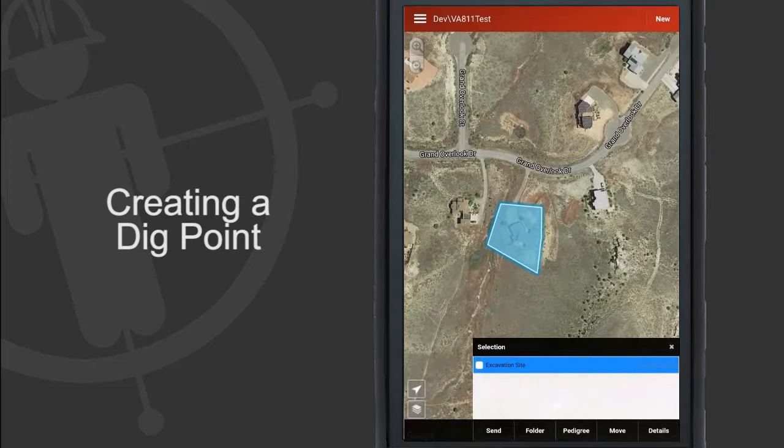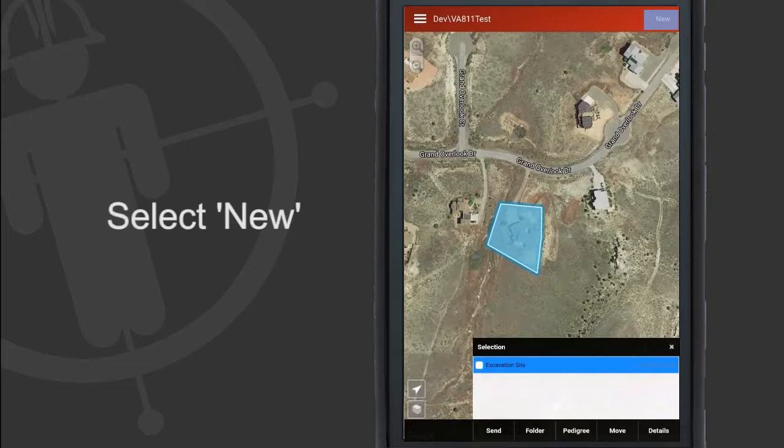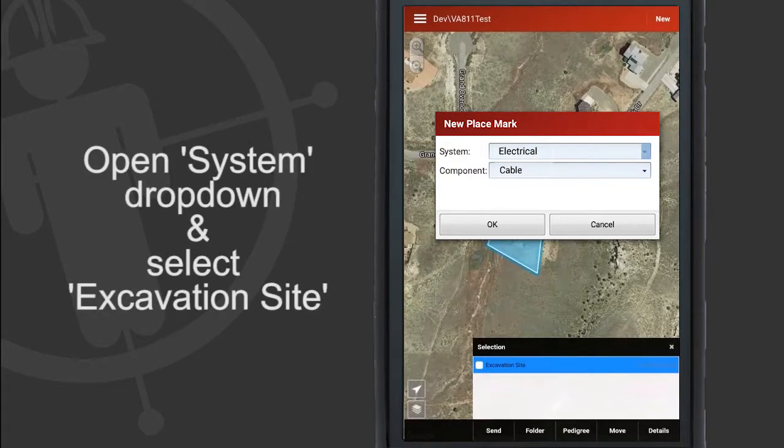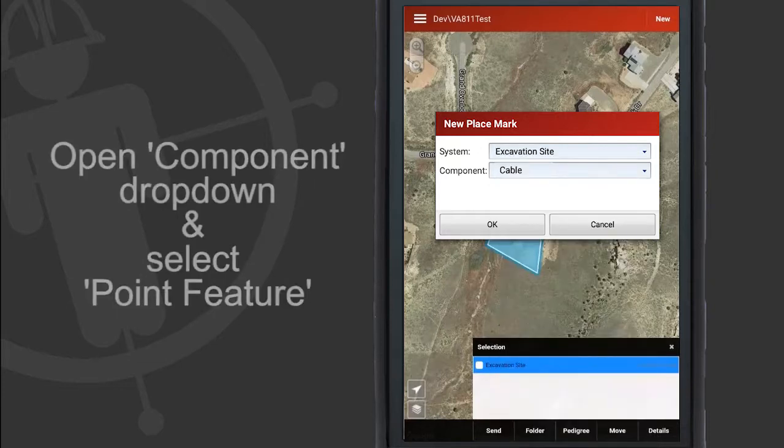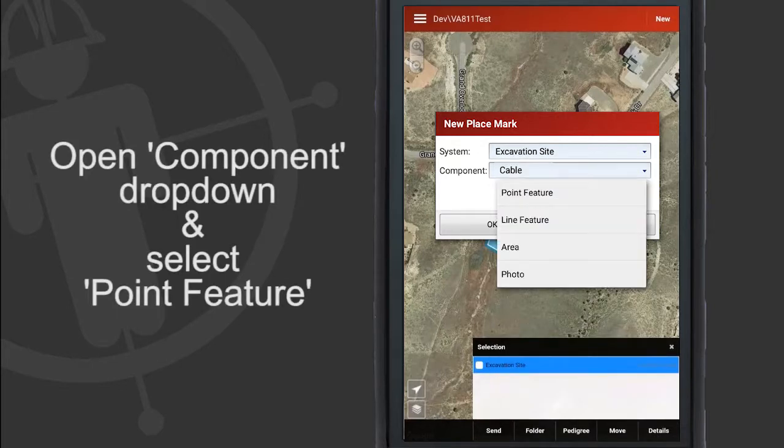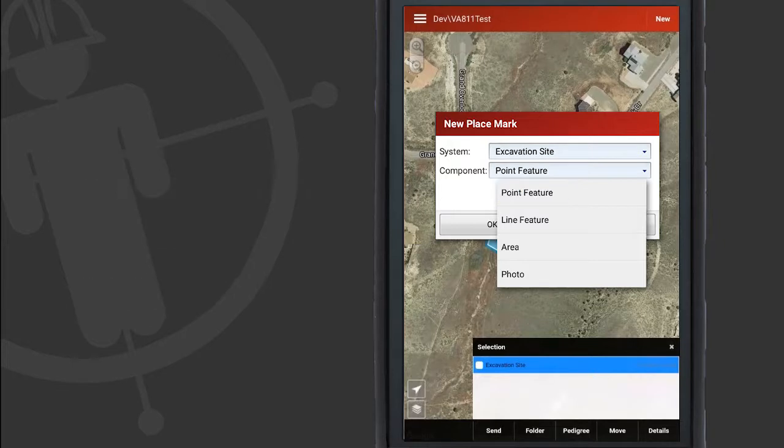For the final step, insert a point to show where the work will be done. New, select Excavation Site. In the Component drop-down, select Point Feature and hit OK.